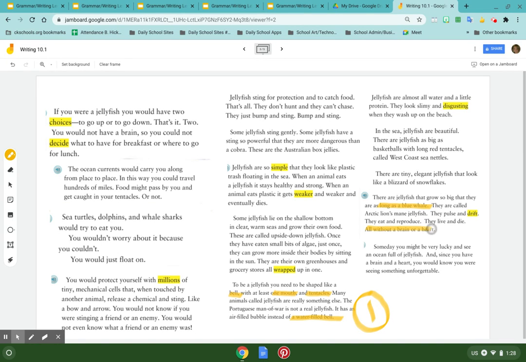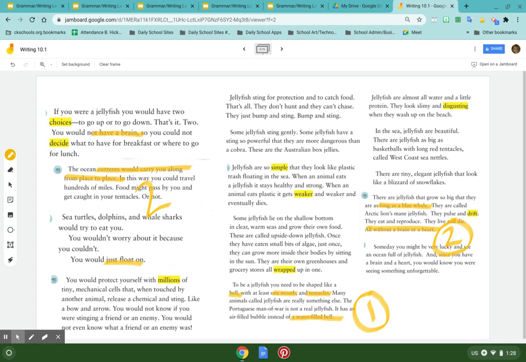they don't have a brain or a heart. I think that is really, really cool. And it says it up here, no brain. Do you see that? So I'm thinking that this is number 2. So first I'm going to talk about maybe how they look. Then I'm going to talk about the fact that they don't have a brain or a heart so that they can't decide where to swim. All right. So I'm going to say something about how they just have to float in the water. Just float on. Okay. This is number 2.